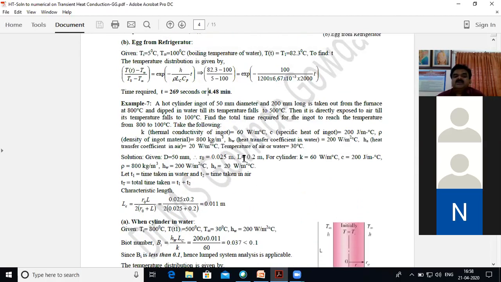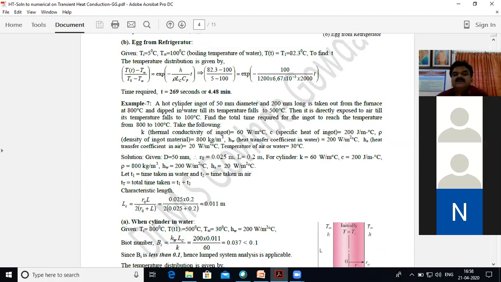Now, similarly, I hope you are following. Problem number 7 is also typical. Why is it typical? Here the hot cylinder is placed in water, and then again it is placed in the air. So what is the total time required to reach the temperature? You have to find out.